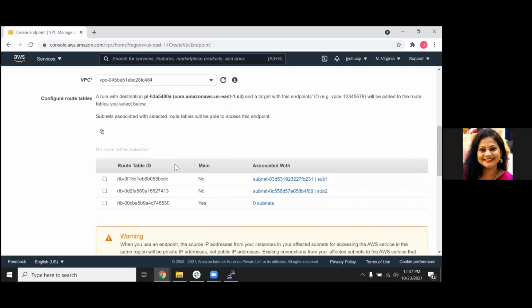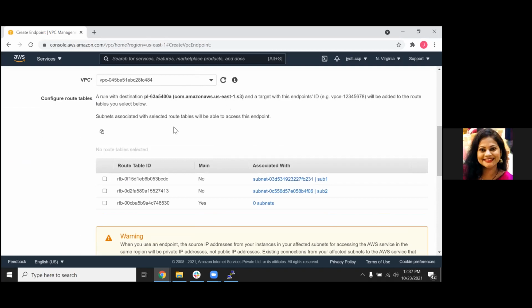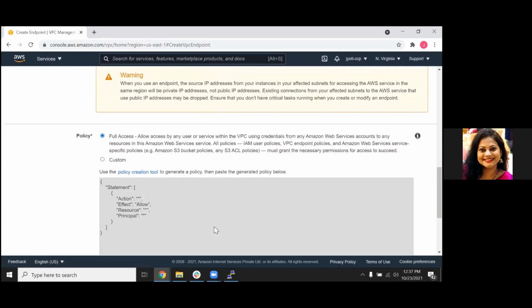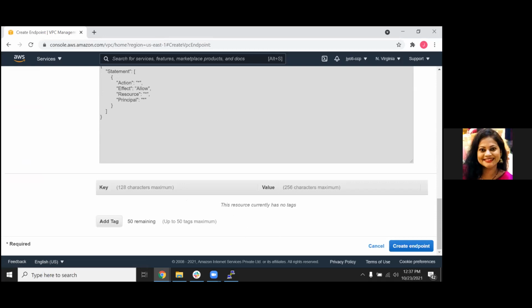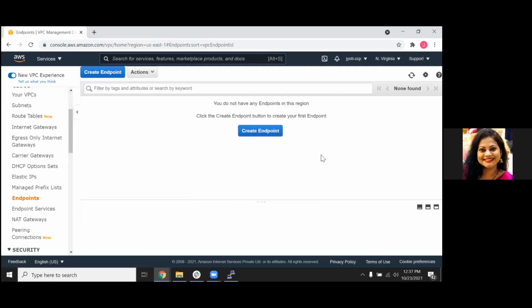And we need to associate our endpoint with the private subnet. The private one is this, the sub2 one was the private. Full access, all these things are done. Now create endpoint. This endpoint is created.